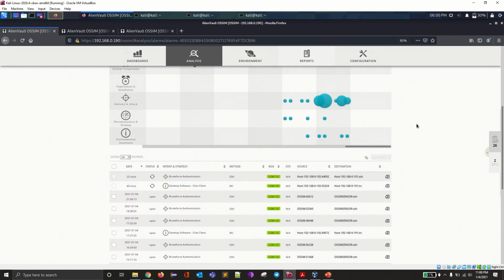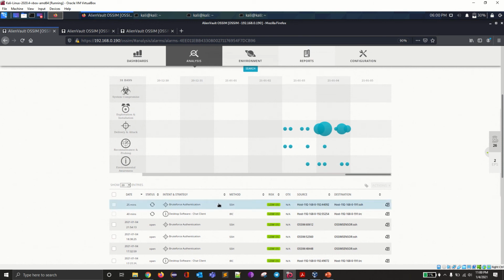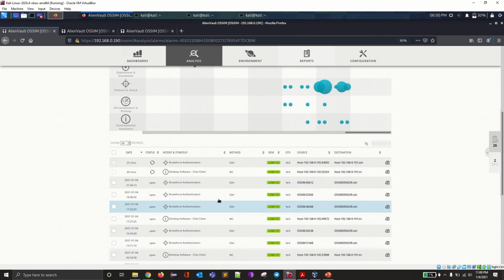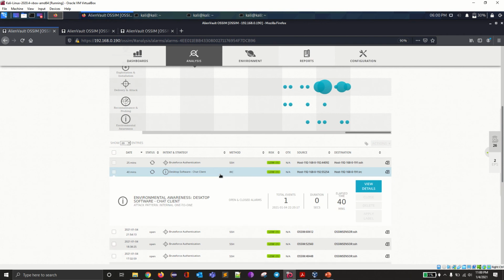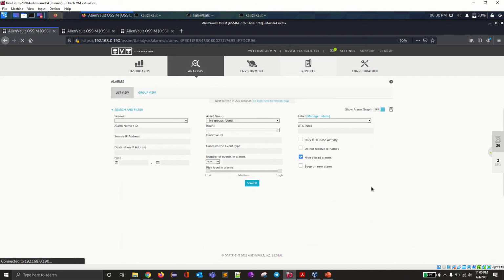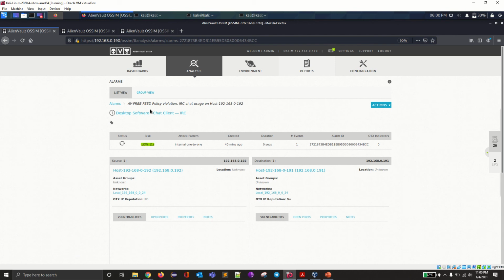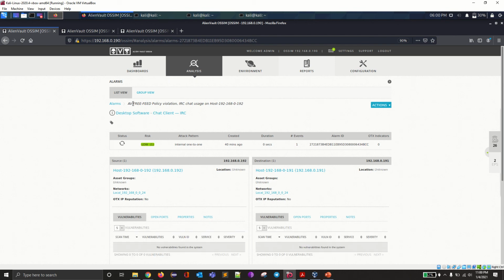Actually, it didn't come. It might take some time to come on the alarms. Whenever the IRC attack has been done, it will be categorized in desktop software or chat client, that is under environmental awareness. Going further and clicking on view details, we can get further information on this one. That is AV free Fred policy violation IRC